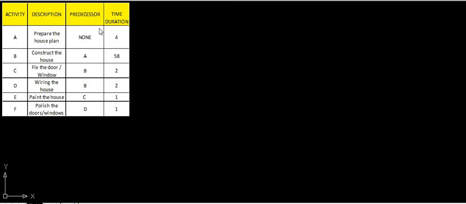Only after completion of the activities mentioned in this column will the current activities be started. The predecessor is the activity which is to be completed first, and then after that these activities will be carried out. So pre is nothing but first.